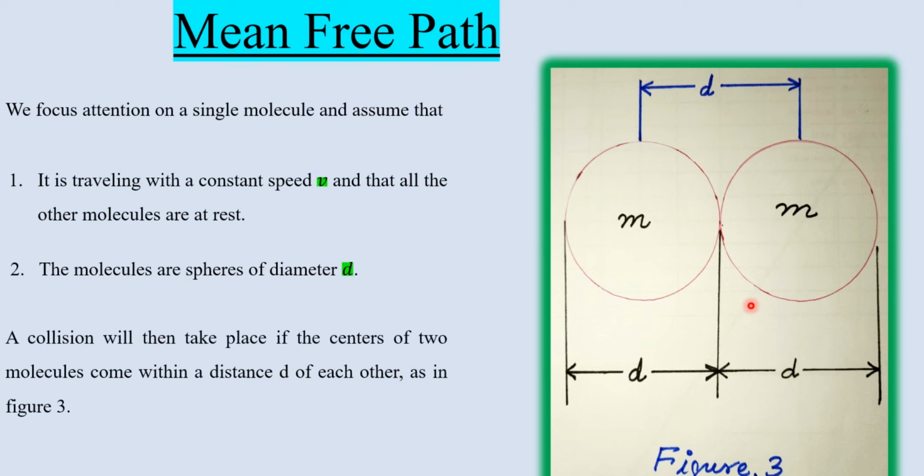So the collision will take place when these two molecules collide with each other. You can represent it another way, like this, from the center of this one, and you can add and find this is also d.